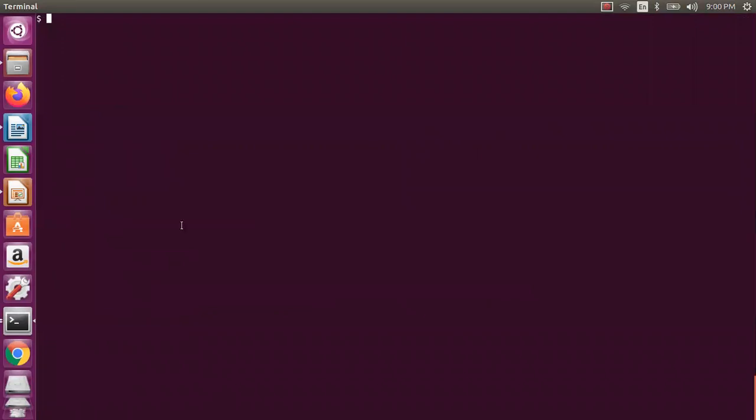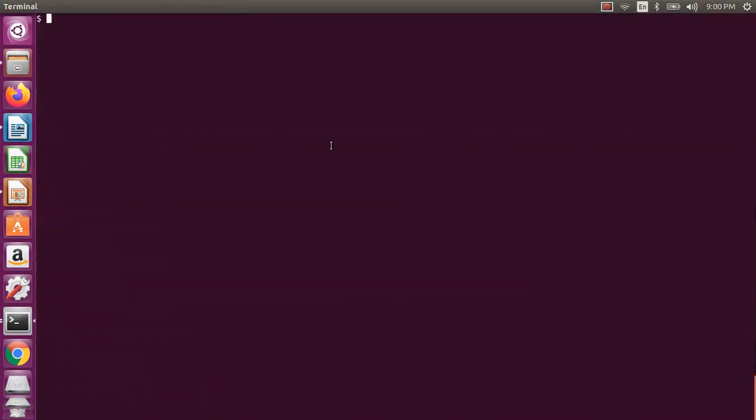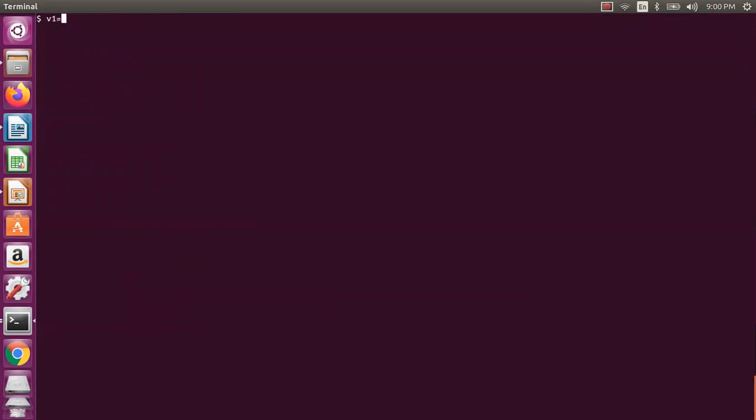Now shell and environment variables we have seen. Now I will show you something interesting. I say v1=10, which we have already seen, right? Okay, we will assign something else also, not an issue. So I will just say v1 is 12345. I say echo $v1, I have this.